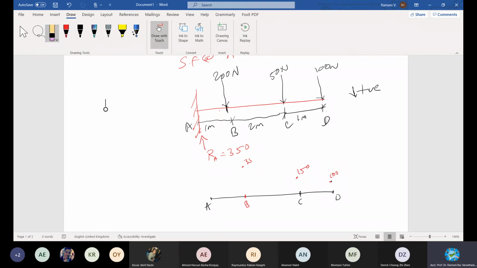Nawal, are you there? Absent. I didn't see Nawal today. Miss, I am here. Nawal, how much is at A? No, I am Ahmed Hassan. Hassan's turn finished. 350 he did already. Now the turn goes to Nawal. Miss, I just answered. Muntasir, fine. I'm asking Nawal, what will be the value at A?